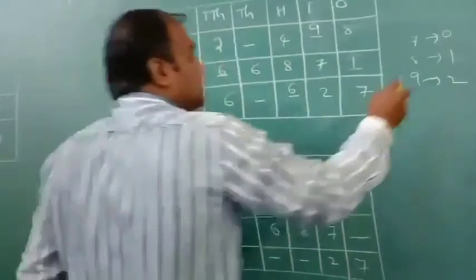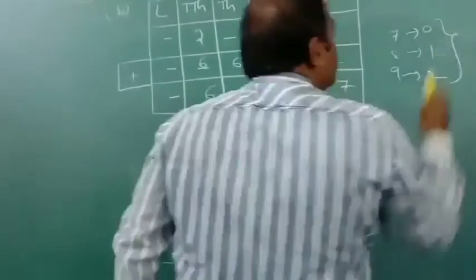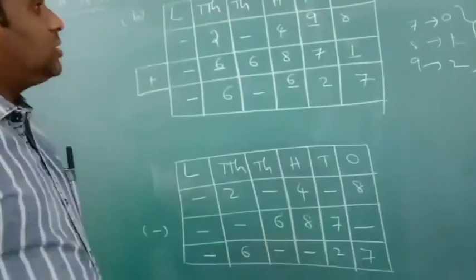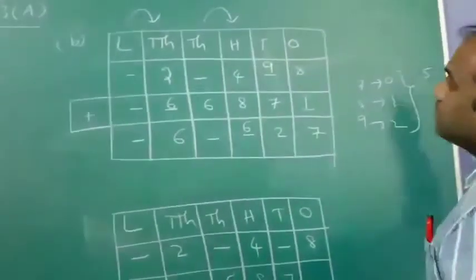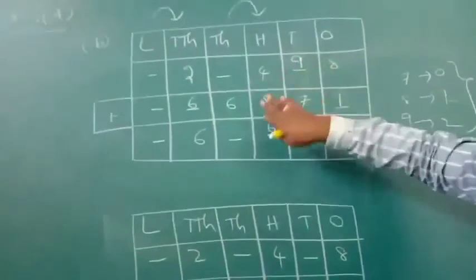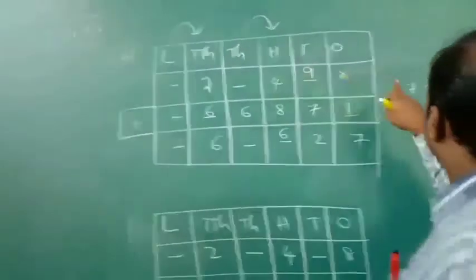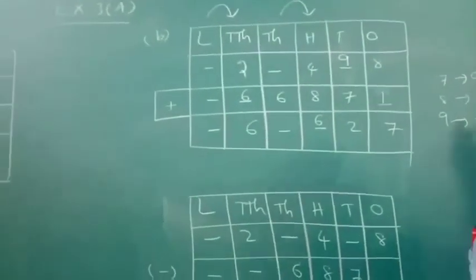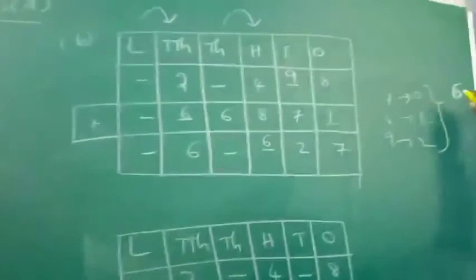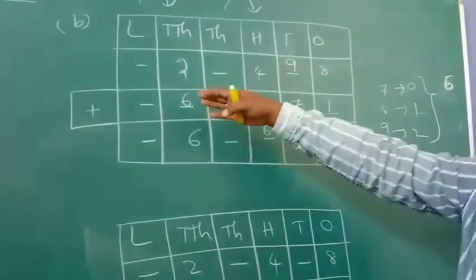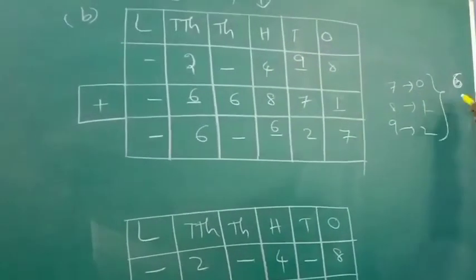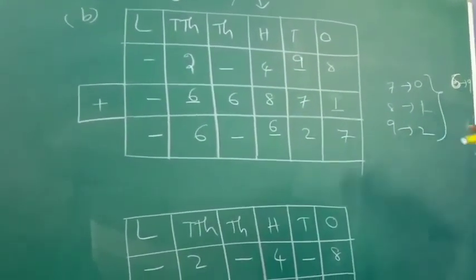Okay, like this. Again, what about taking the numbers below? In that, 5 taking means, for example, 6 take here. 6 taking means 1 given, here 5 minus 6, take 1 borrow from here, 15 minus 6 is 9.